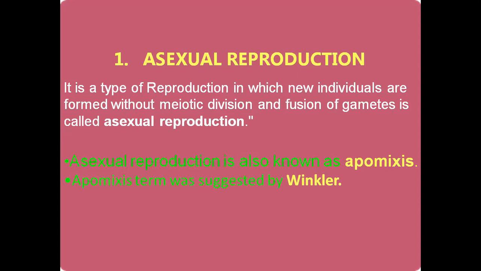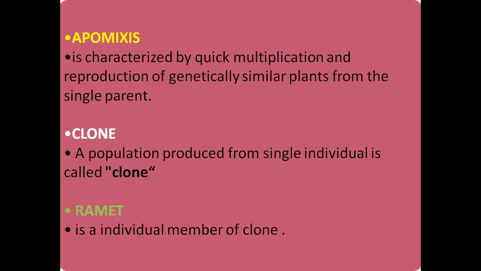Now asexual reproduction is also known as apomixis, and this term was suggested by Winkler. Okay, let's go to the next slide. So, what is apomixis? Apomixis is characterized by quick multiplication and reproduction of genetically similar plants from a single parent.